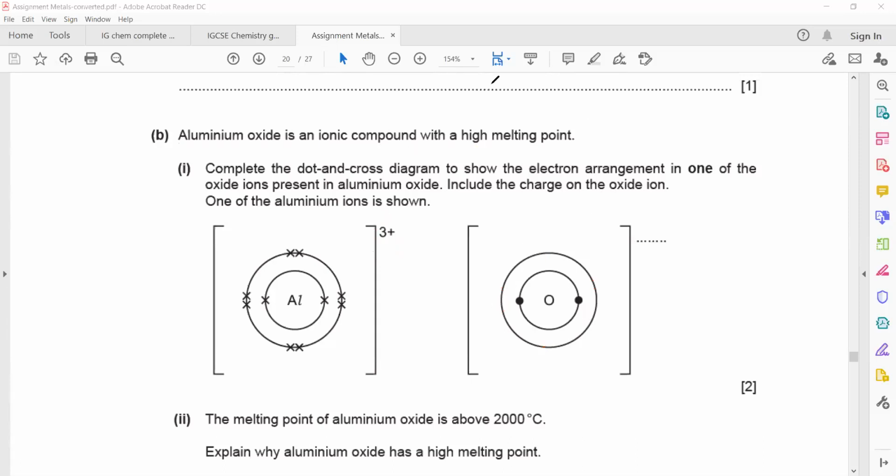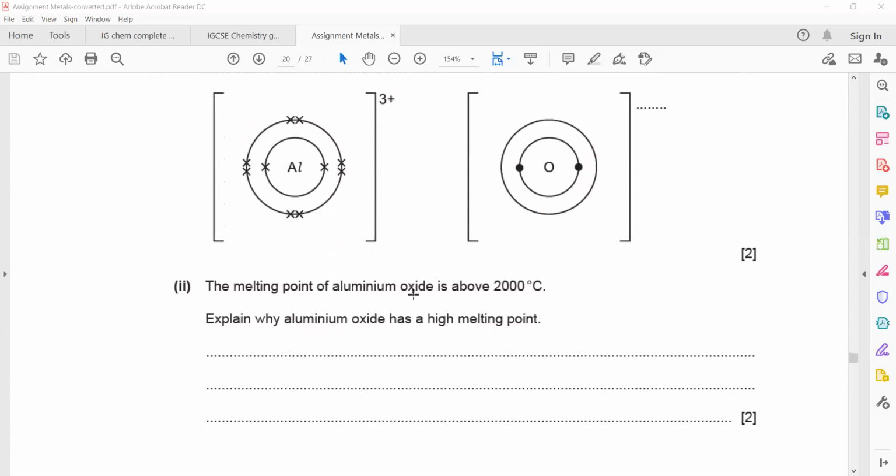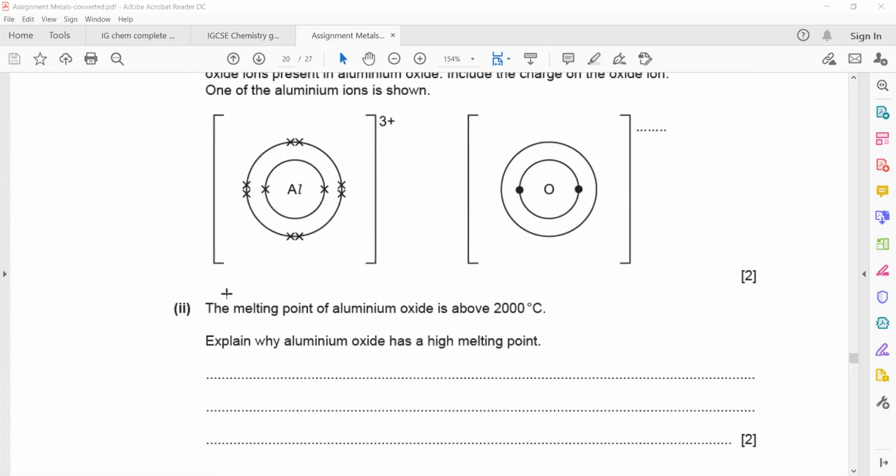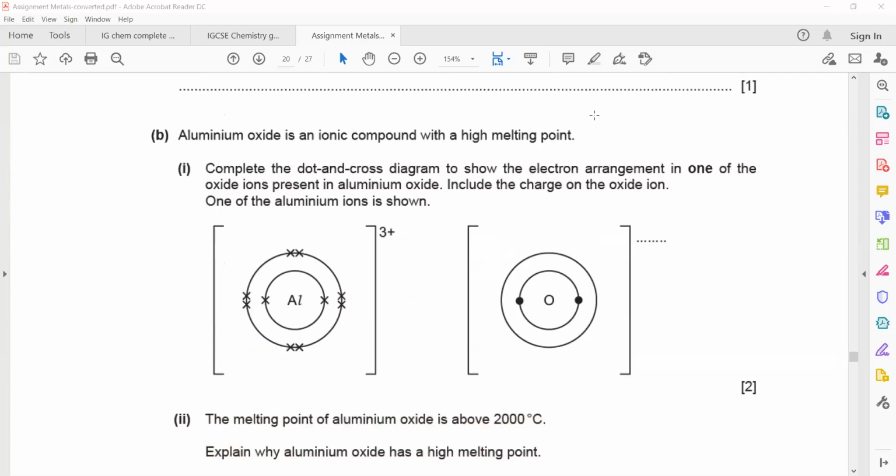This was related to a topic, ionic bond. Melting point of aluminum oxide is above 2000. Why is the aluminum oxide having a high melting point? What's the reason for that? Look, the formula for aluminum oxide is Al2O3.